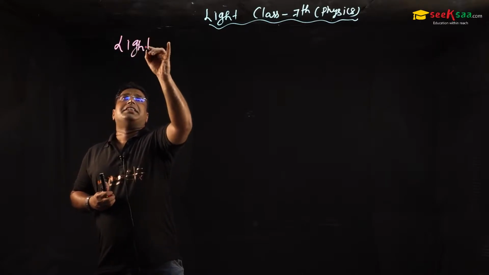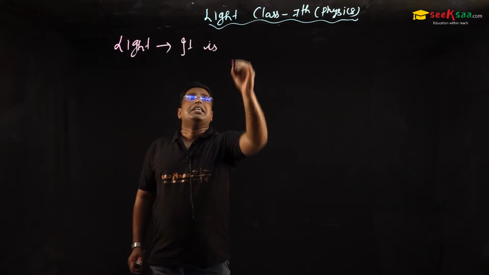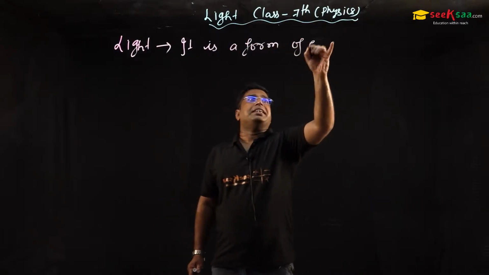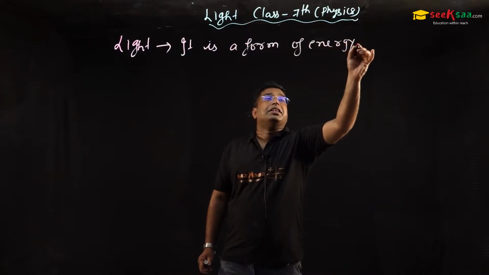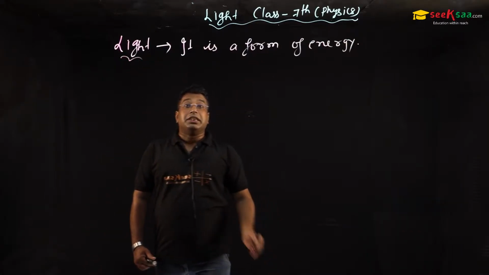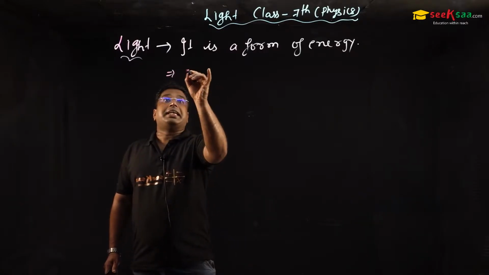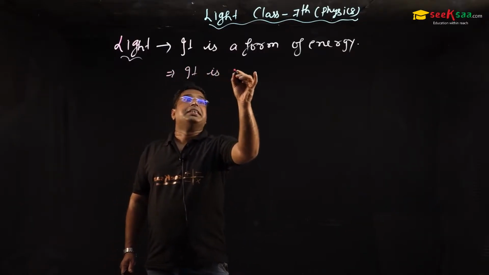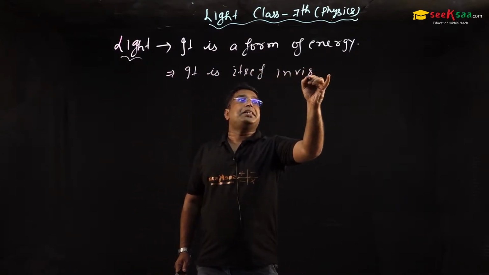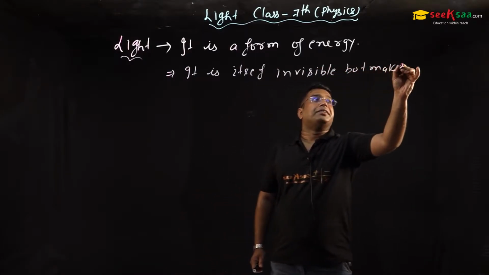Light. Sir, it is a form of energy. Number one, we said that sir, light is a form of energy. According to your level, the definition is, sir, it is itself invisible, but makes other things visible.